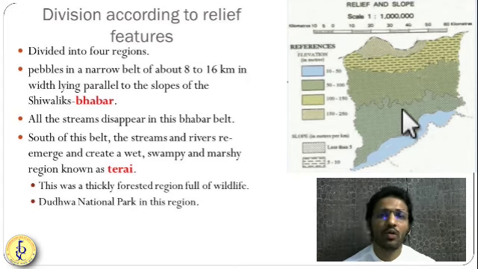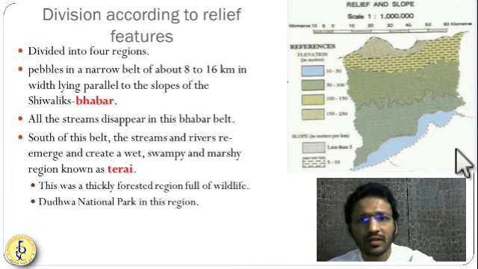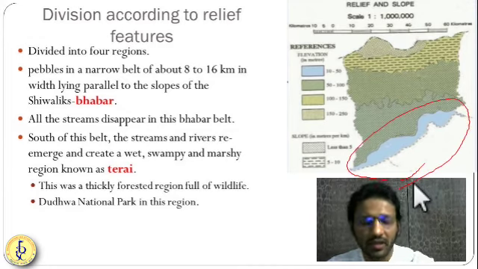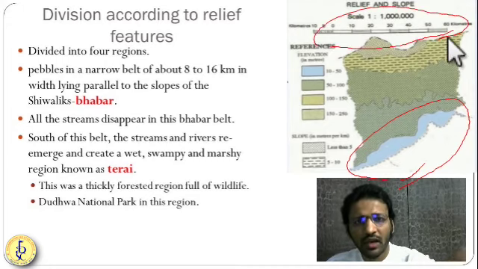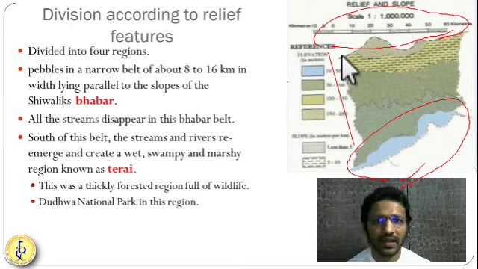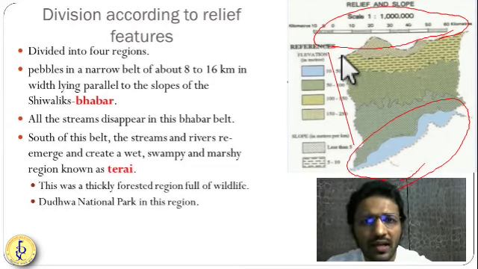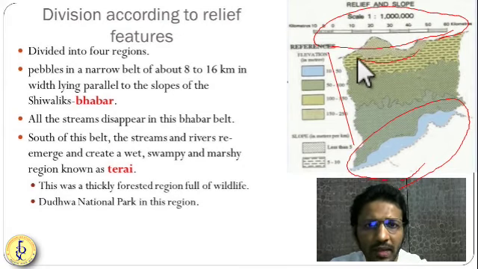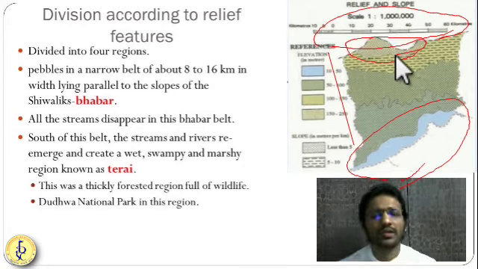Okay, so now in this map you see this blue colored thing is a river, and this is the Himalayas. In between you have this plain region. From the Himalayas, as rivers come, they bring huge sediments, and all the huge sediments are deposited over here.